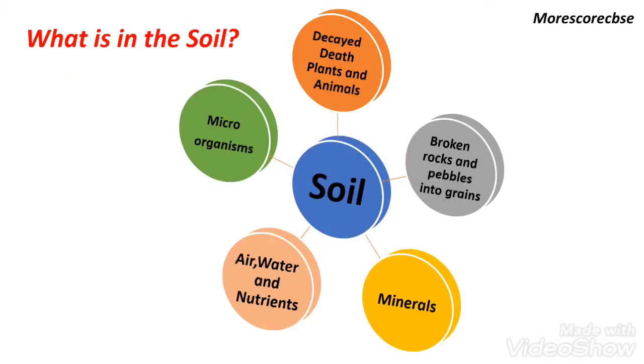What is in the soil? Soil consists of a mixture of decayed dead plants and animals, also called organic matter, broken rocks into pebbles and grains of sand, minerals, air, water, nutrients and microorganisms.